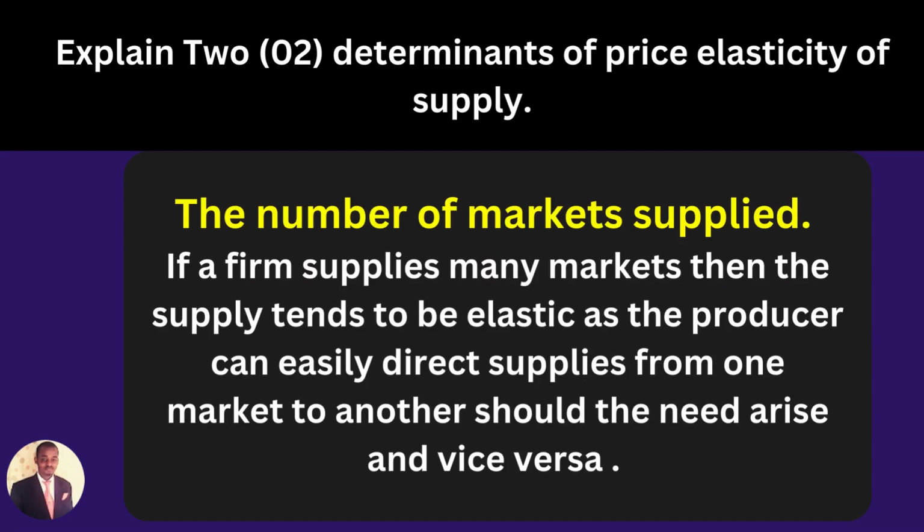The second determinant of price elasticity of supply is the number of markets supplied. If a firm supplies many markets, then the supply tends to be elastic as the producer can easily direct supplies from one market to another should the need arise, and vice versa. So it has to do with the number of markets being supplied, which determines the elasticity of supply of a commodity. So that is it on this.